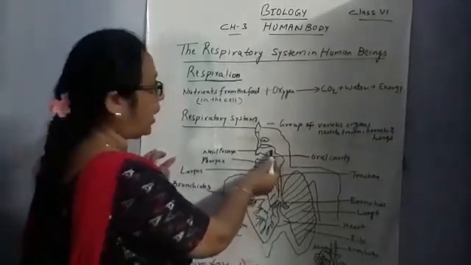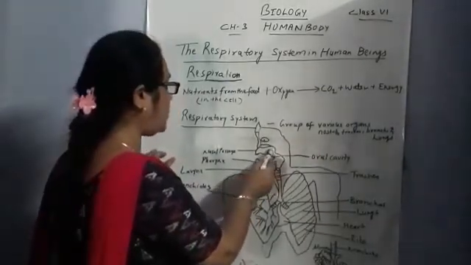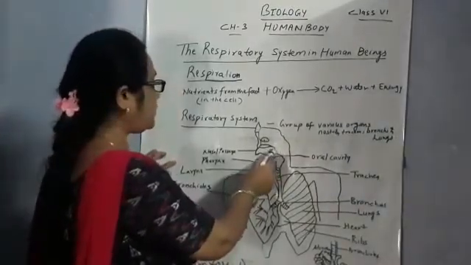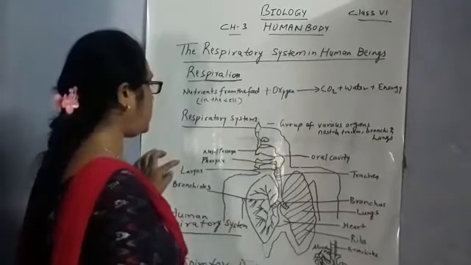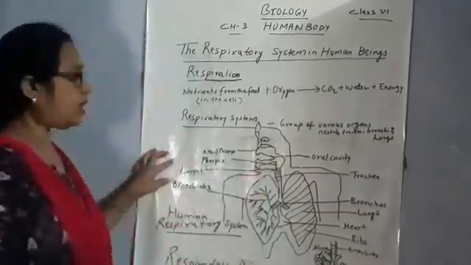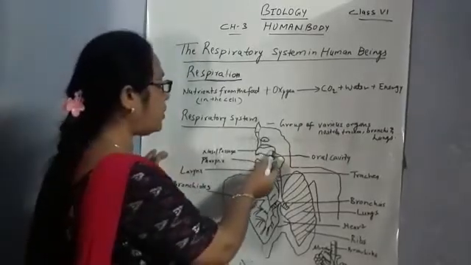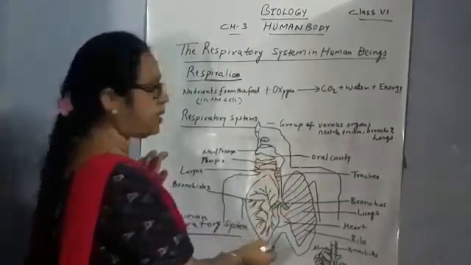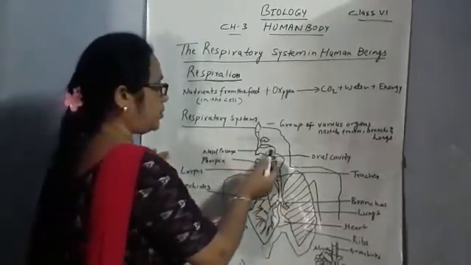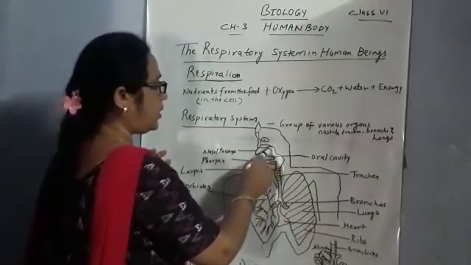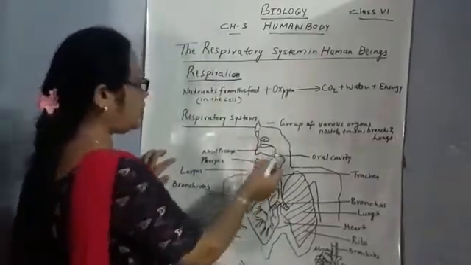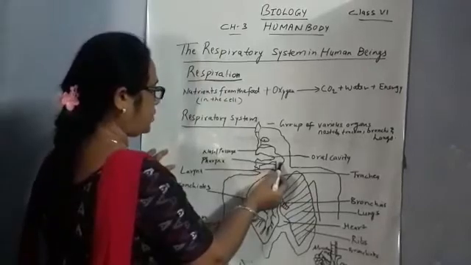Here some linings and hairs are present to absorb the dust particles, and mucus is present to prevent the dust particles from reaching the respiratory system. Here the oxygen will be warmed up and go to the pharynx.